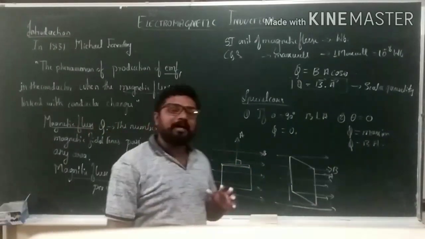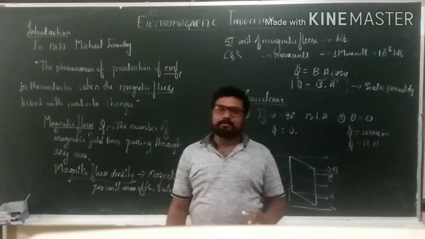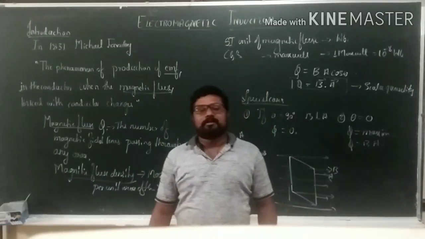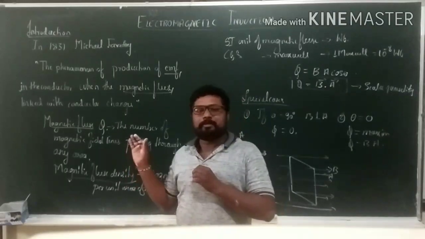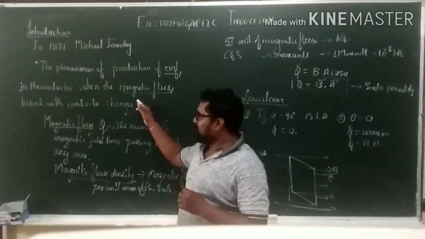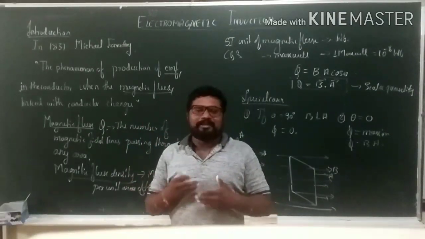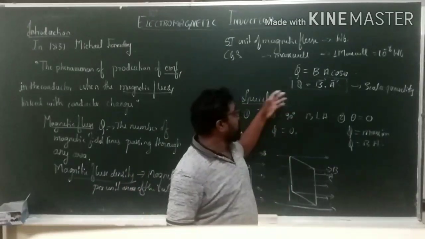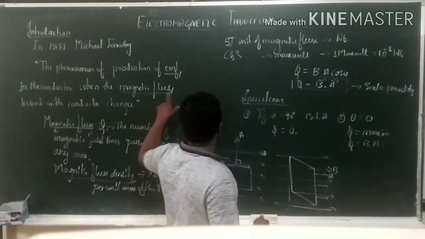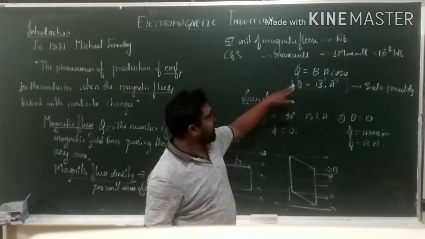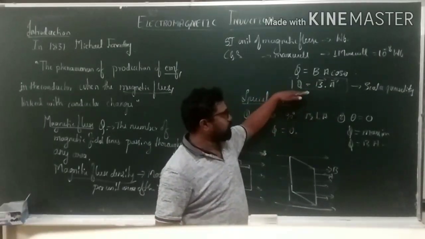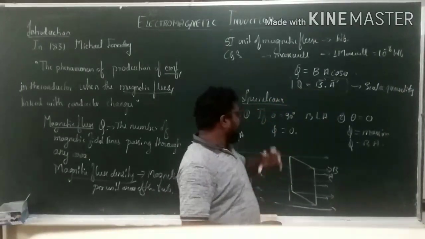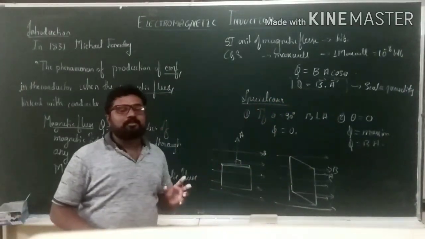Is it clear? Now we have discussed electromagnetic induction, the definition of electromagnetic induction, what is meant by EMF, what is magnetic flux, and the expression for magnetic flux. That is phi is equal to BA cos theta, or you can write it as B dot A. Like that we discussed special cases of the magnetic flux.